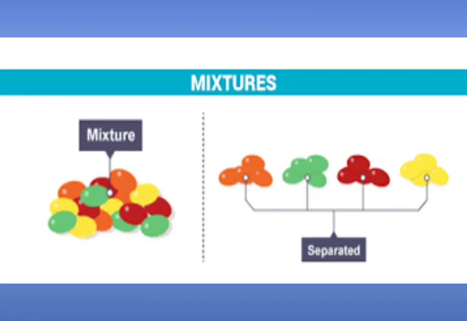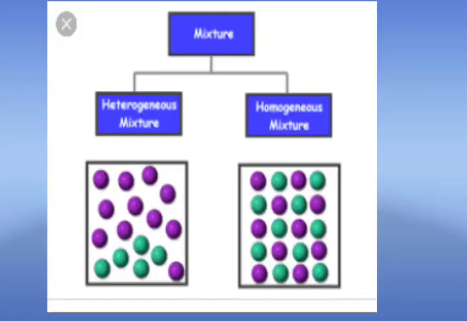For example, air is a mixture. Its constituents are oxygen, nitrogen, carbon dioxide, water vapor, dust particles, etc. All these constituents retain their individual properties. There are two main types of mixture. The first one is heterogeneous mixture and the second one is homogeneous mixture.